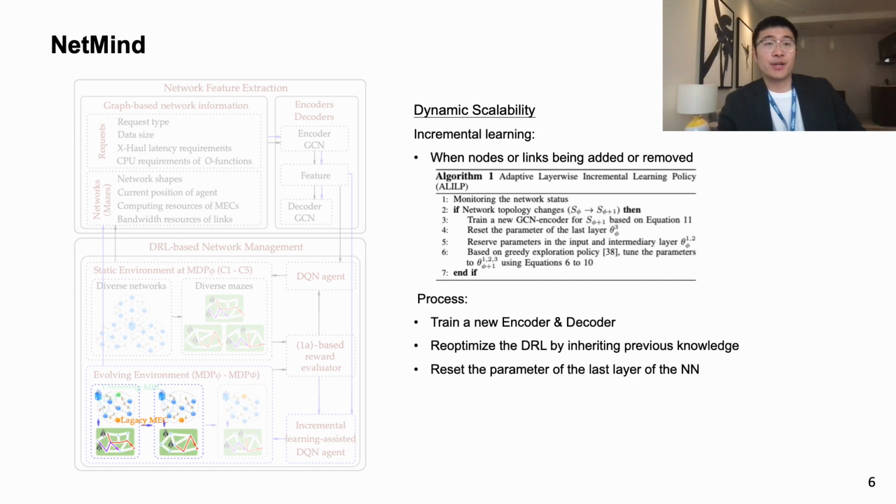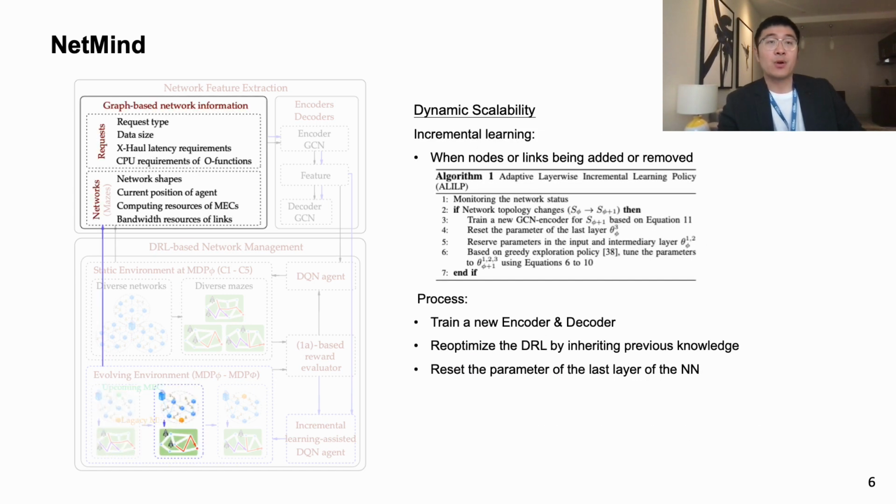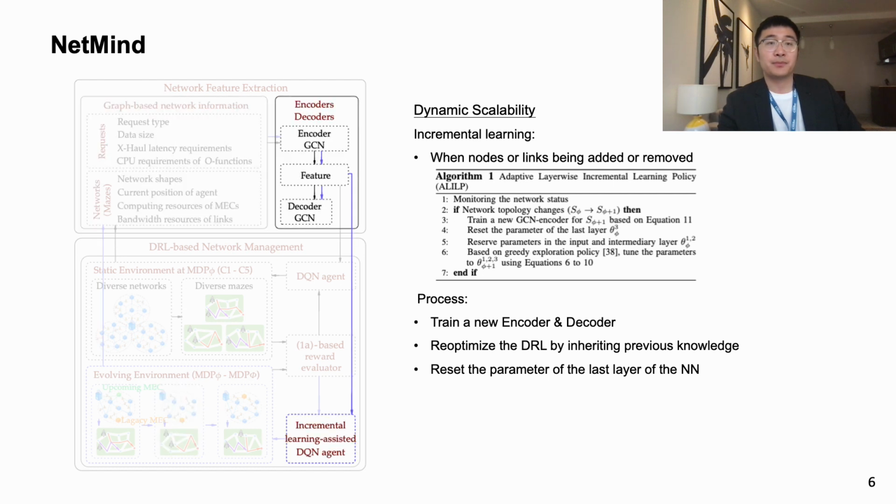Also, when the network changes, it will go through the same procedure. However, instead of training from scratch, we proposed an incremental learning scheme. Firstly, we will train a new encoder and decoder. Then we will reuse the DRL by inheriting previous knowledge, and we will reset the parameters of the last layer of the neural network. The idea behind this is to allow more freedom to the agent to react to the new environments.